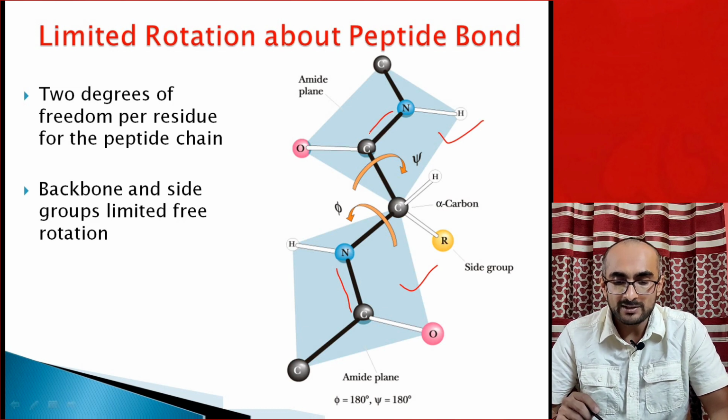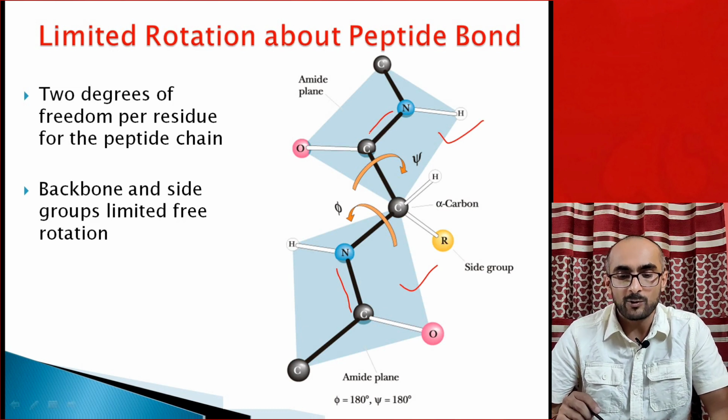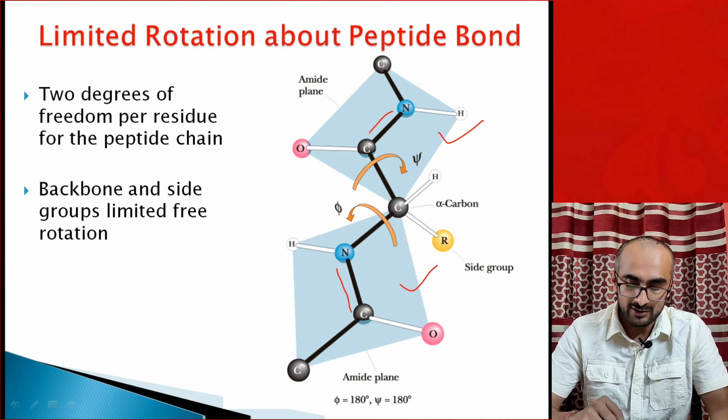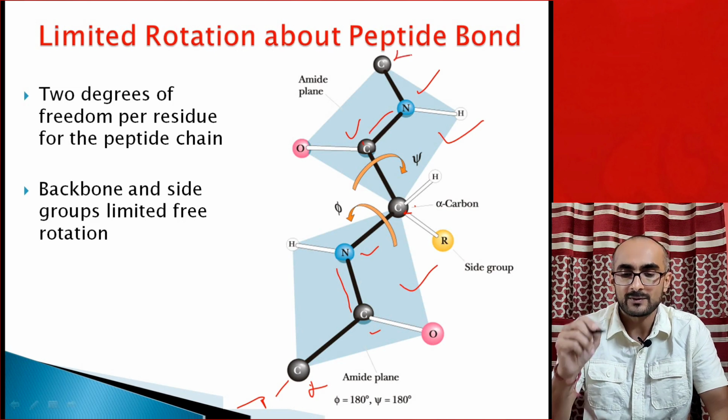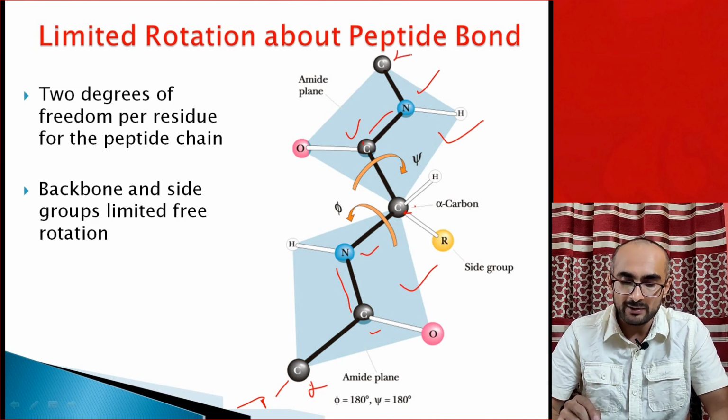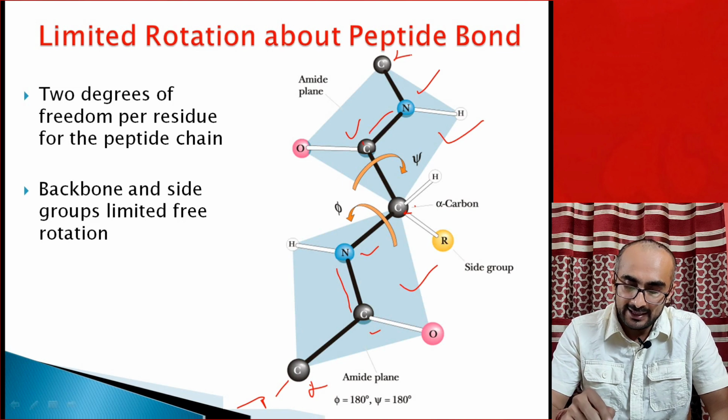So in case of polypeptides, there are only two single bonds which are free to rotate. If you look at this chain, the main chain atoms, this is the C alpha of one amino acid, and NH is not shown. Then CO of the same amino acid, NH of another amino acid, this is the C alpha of the next amino acid, CO group and NH group, and this is the C alpha of the third amino acid. So in the main chain, the CN bond is not free to rotate. That's what we have seen. This omega angle we are calling that.